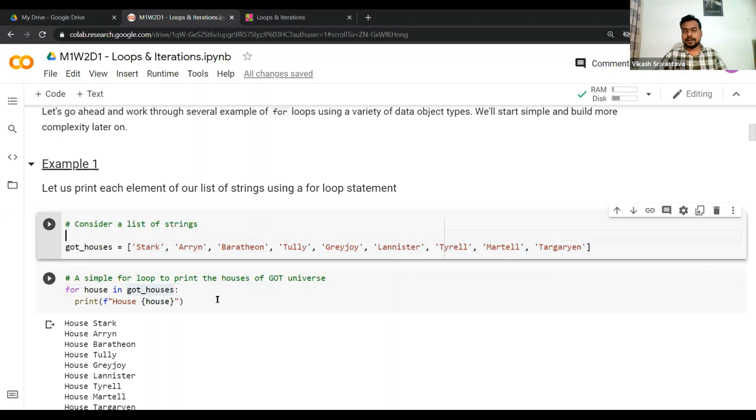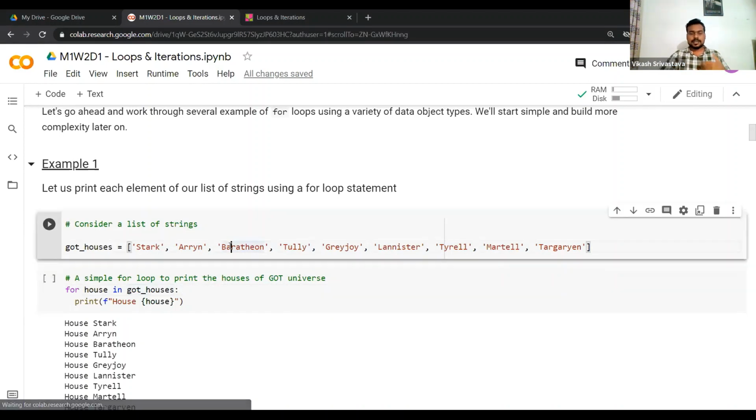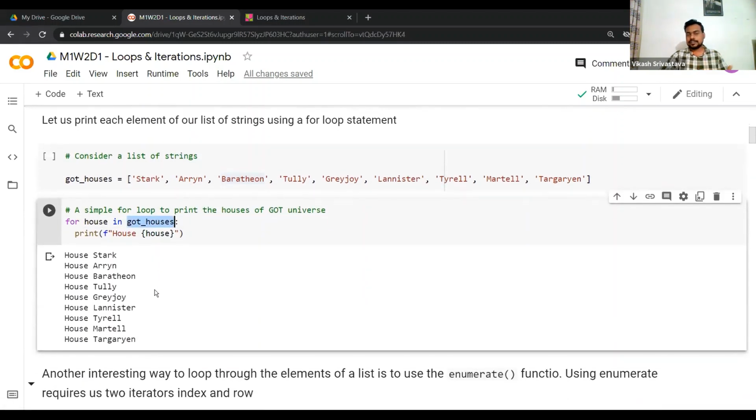One thing is very important. When I say that these are a bunch of words or a set of houses, you don't have to take it literally. It's not essentially a set of houses, but essentially this is a list. You should be able to infer when I am saying a generic term rather than very specific Python lingo. I'll try to be as precise as possible, but it would be really helpful if you can infer what I'm trying to say. I'll stick with the essential technical lingo. That's fine. So you have this list of strings, which is essentially the GOT houses.